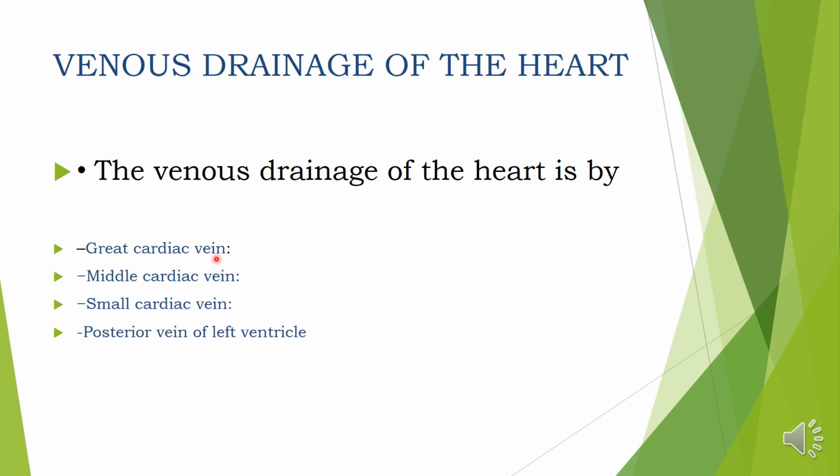Then, the second part of coronary circulation is the venous drainage. The first part was arterial supply, which we have discussed already. Now we will enter into the venous drainage of the heart. The venous drainage of the heart is by four important veins: the great cardiac vein, middle cardiac vein, small cardiac vein, and a posterior vein of the left ventricle.